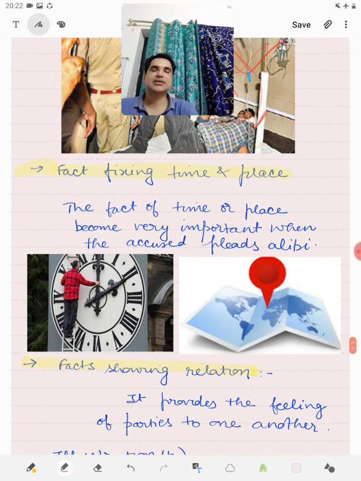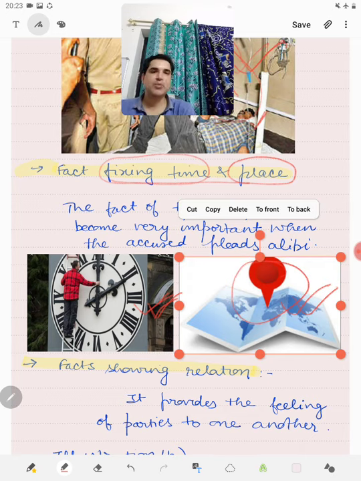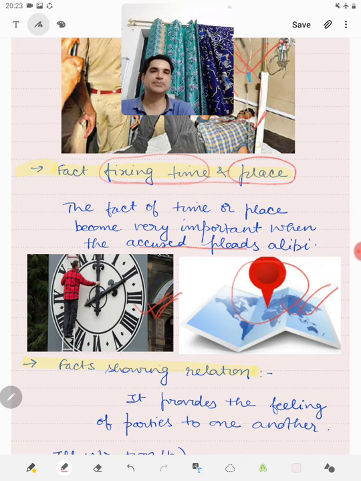Then those facts which fix the time and place of a fact in issue or relevant fact have also been made relevant under Section 9 of the Indian Evidence Act. So those which fix the time when the event took place, or those which establish the location, are also relevant. And they become more relevant when the accused pleads alibi. We will learn about it in Section 11.